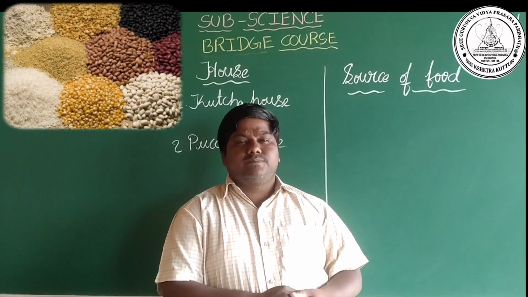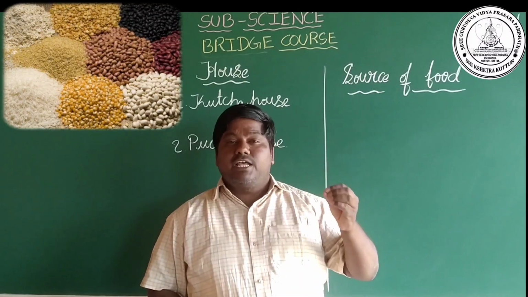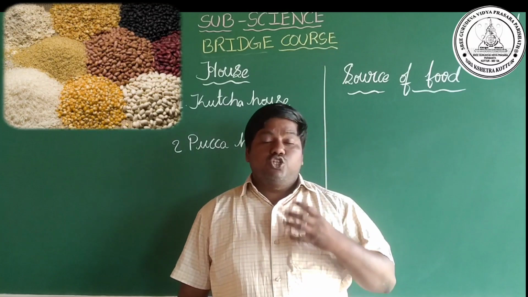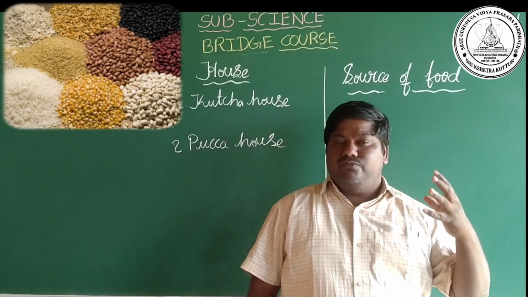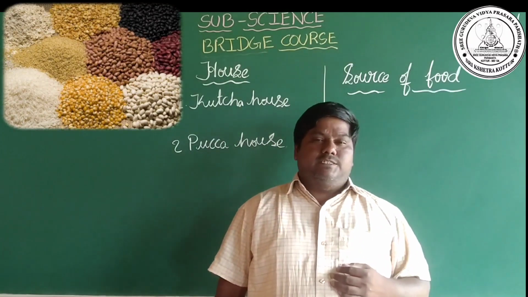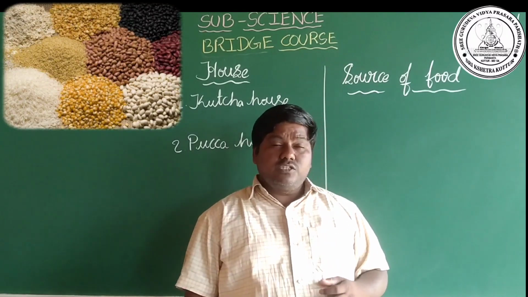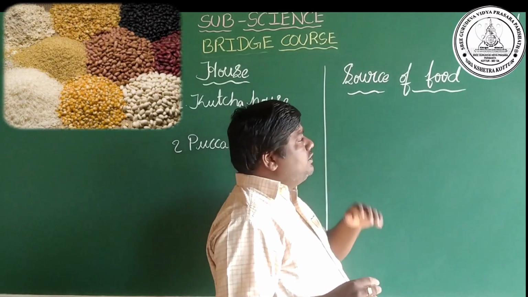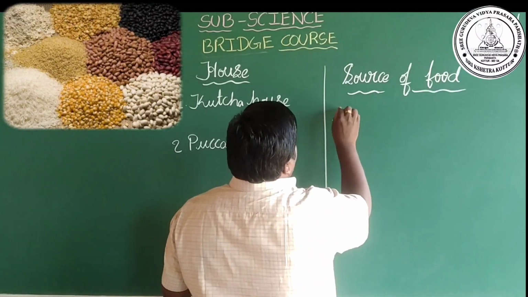How do we get rice? Yes, we get rice from the plant. Jowar we also get from the plant. So the first source of food is plants.